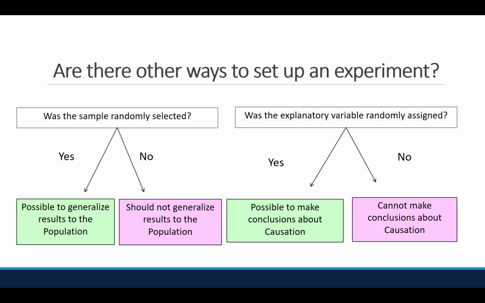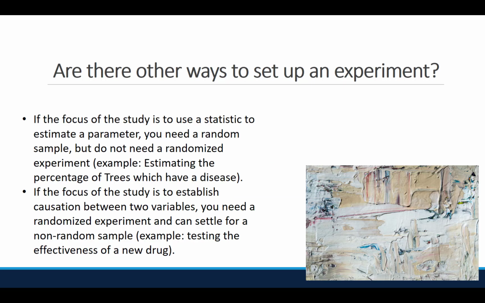Was the explanatory variable randomly assigned? If yes, we can make conclusions about causation. If no, we cannot make conclusions about causation. Ideally, we would have both a random sample and be able to assign treatments randomly. Unfortunately, it is usually not possible to do both.